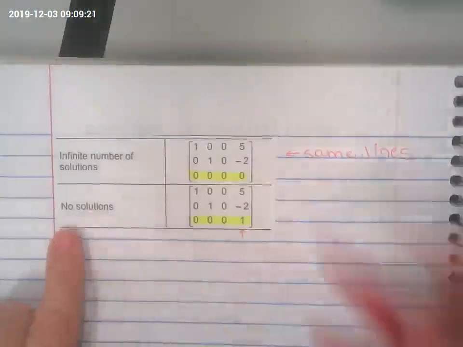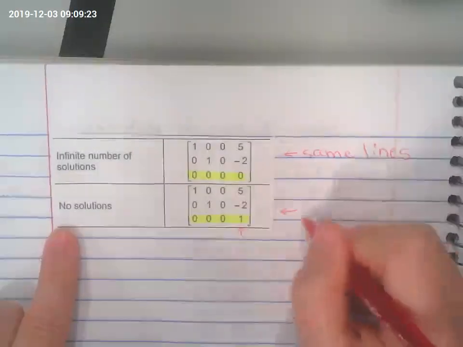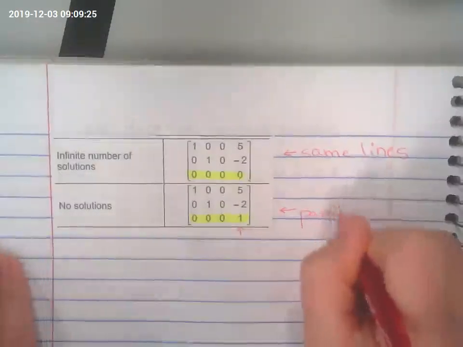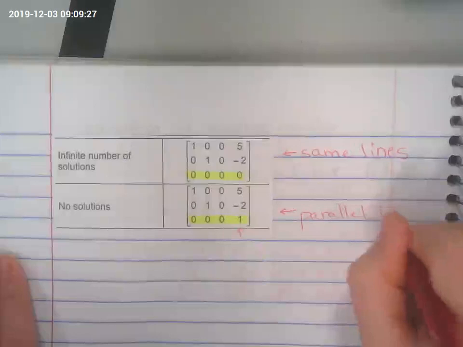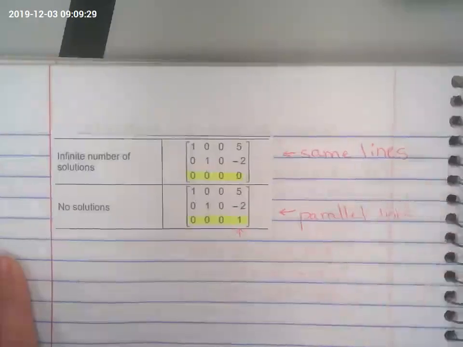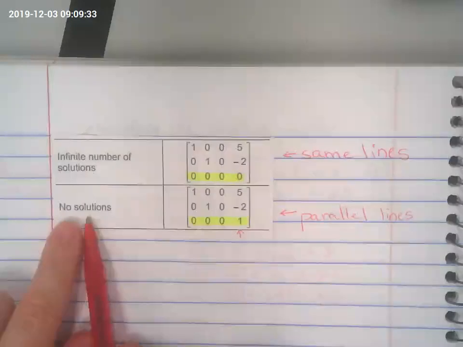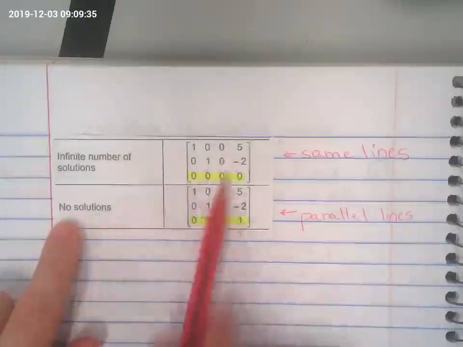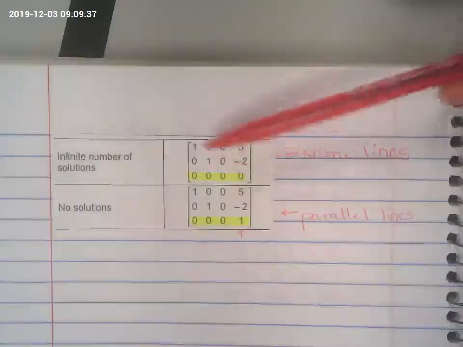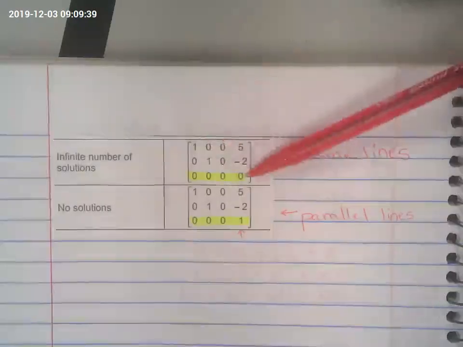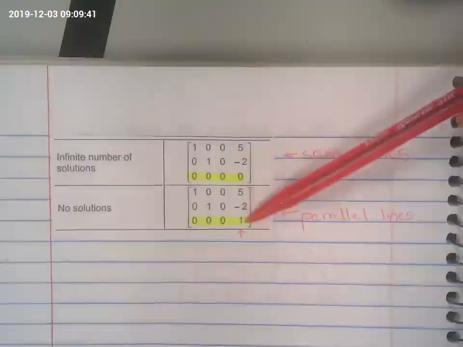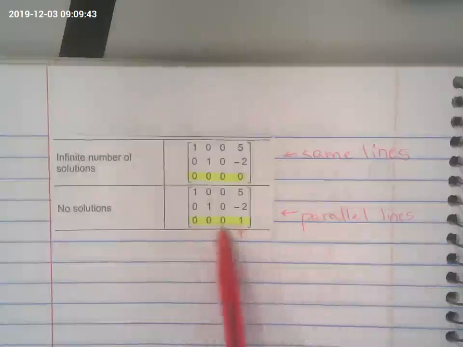Now, if you have 3 zeros and a 1 right there, then the lines are parallel. That means they never intersect, therefore the answer is no solution. So here are the two special cases. Make sure you look for them, for the 0 right there and the 1 right there with that last row.